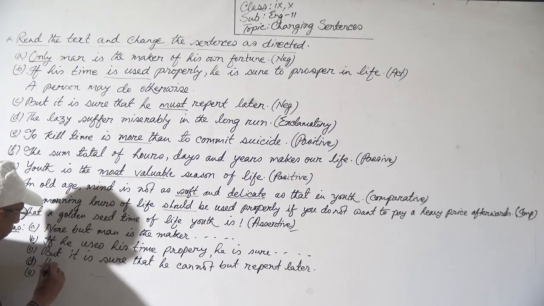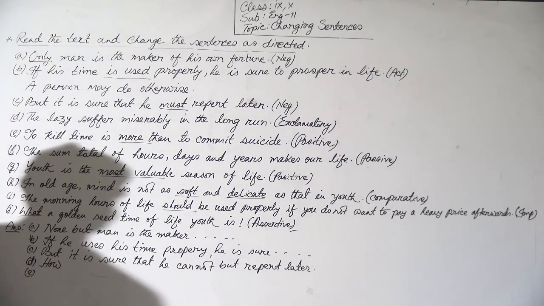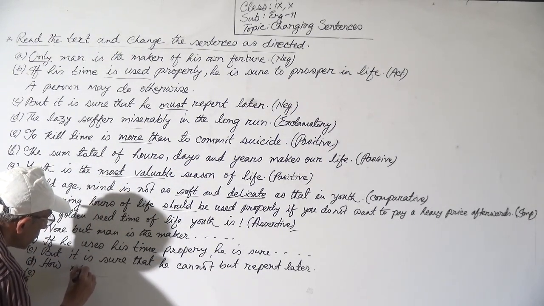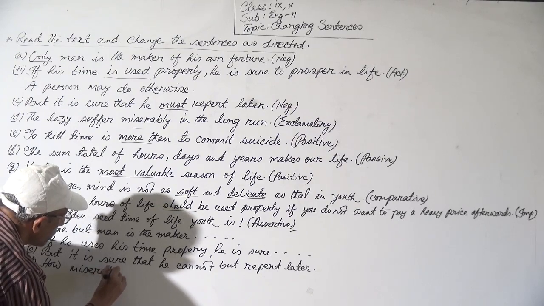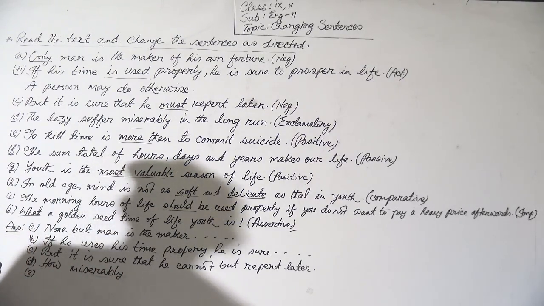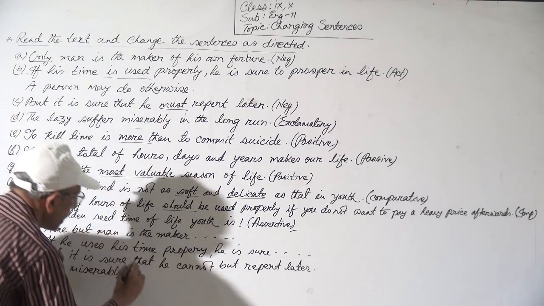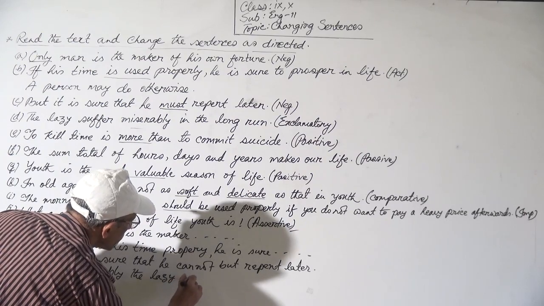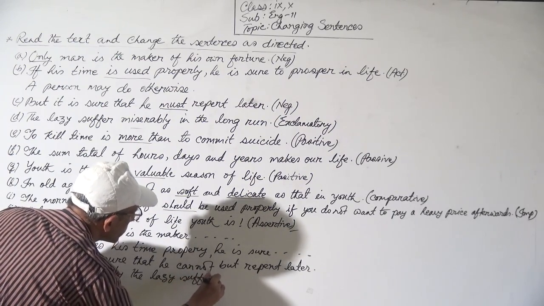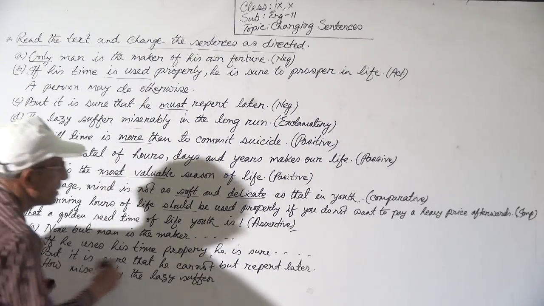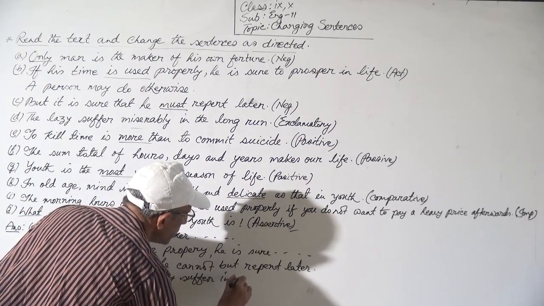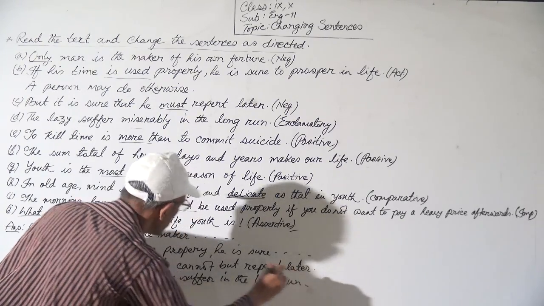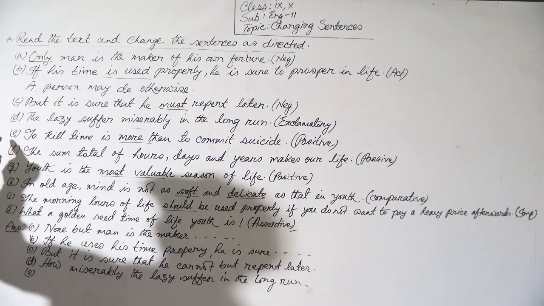So at first "how," and then the adjective or adverb. So: How miserably the lazy suffer in the long run.